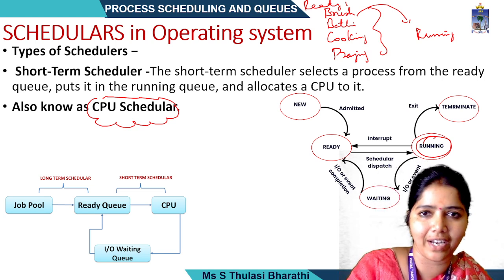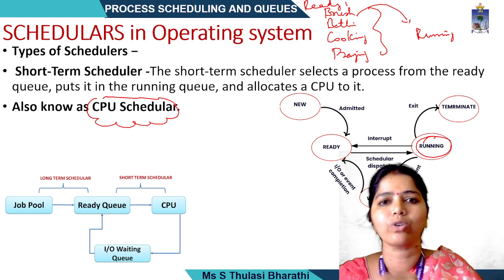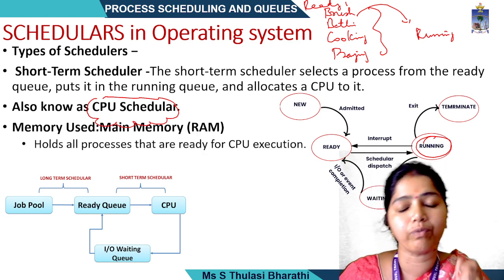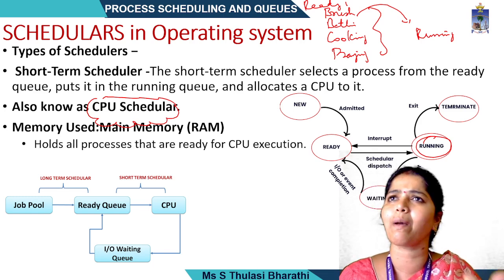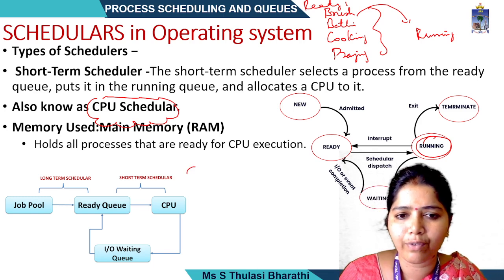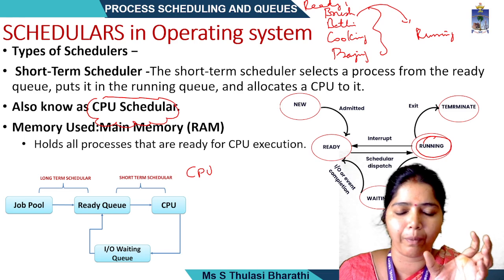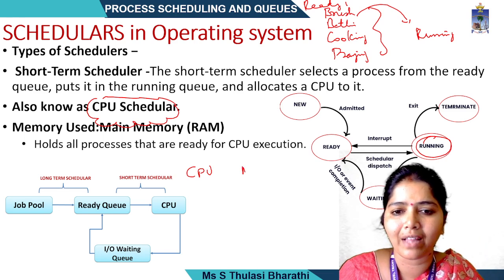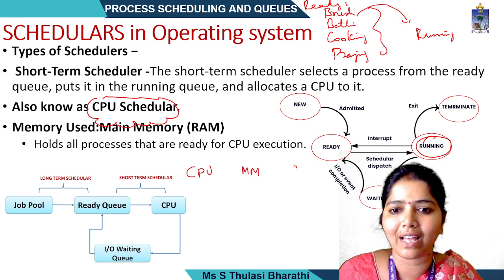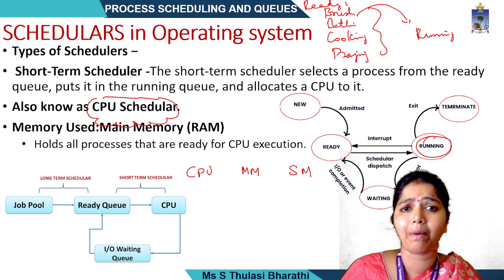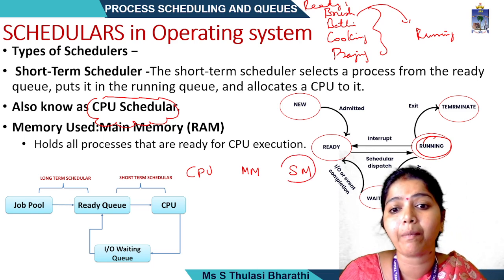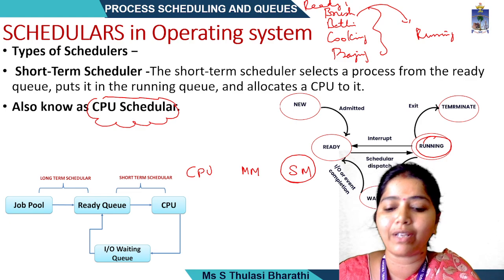Whatever is in the ready state will be taken to the running state to do the processing. Now here comes a question: which memory will be used? You may ask, ma'am, what memory? See, we have a memory in the CPU where the processor runs, then we have main memory, and then we have secondary memory. When you take the long-term memory, that is the secondary memory, everything I have mentioned over here.